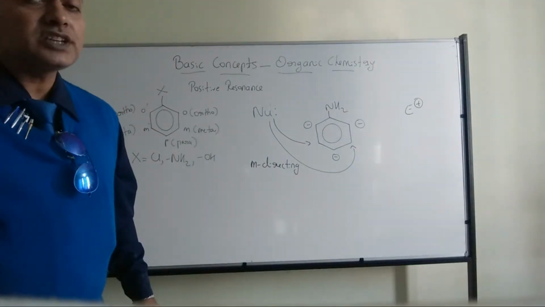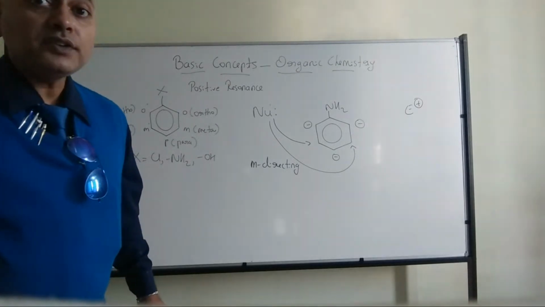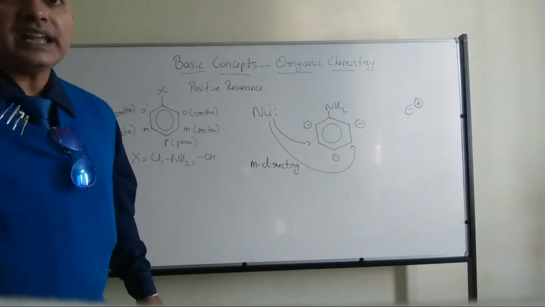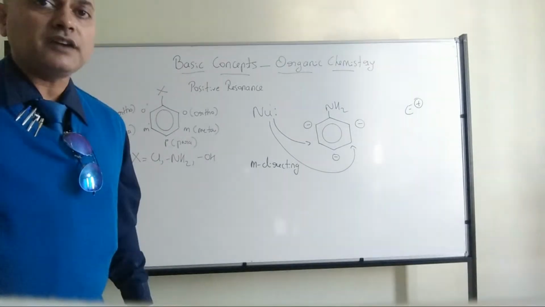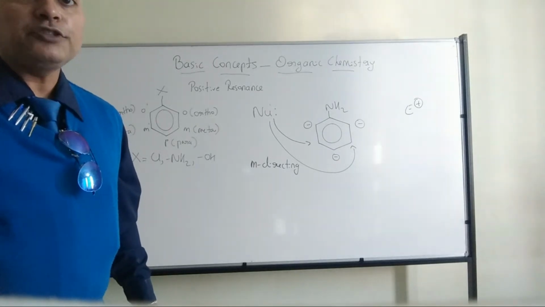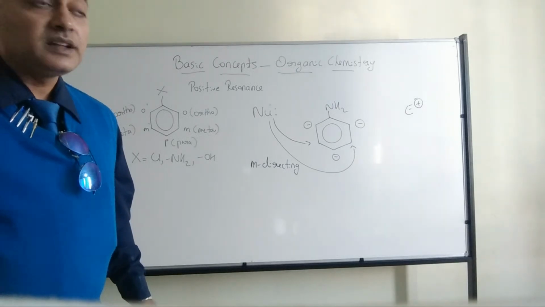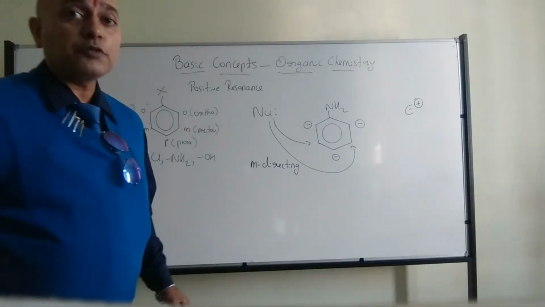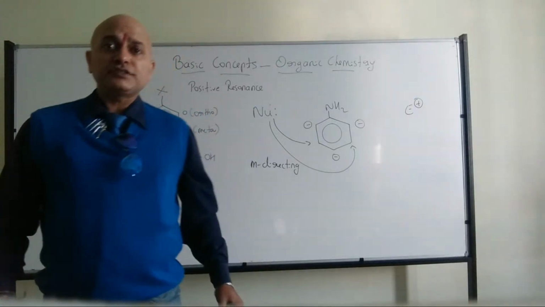Electrophiles are those which are electron deficient species. So which part of the ring are they going to attack? Whether it will be ortho or para or meta? Anyone? Which position? Yes, Ashish, very good.